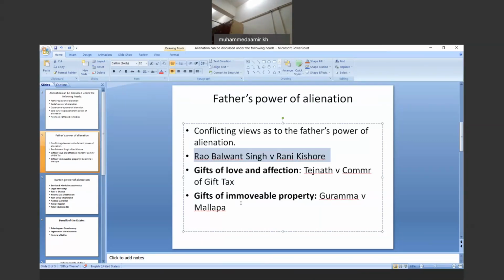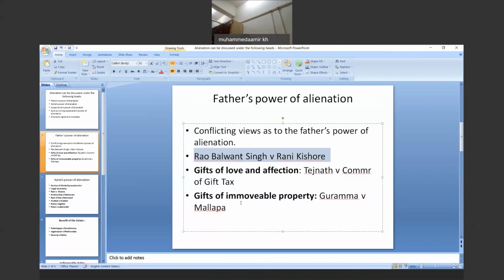Another power of the father has been created by judicial decisions: the power of alienating joint family property for discharging his personal debts. The father Karta has these two special powers, which we will be discussing in detail: the gift of love and affection, and the alienation for discharge of his personal debts.